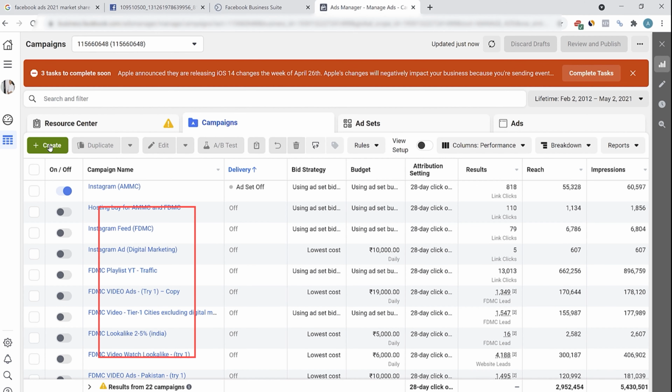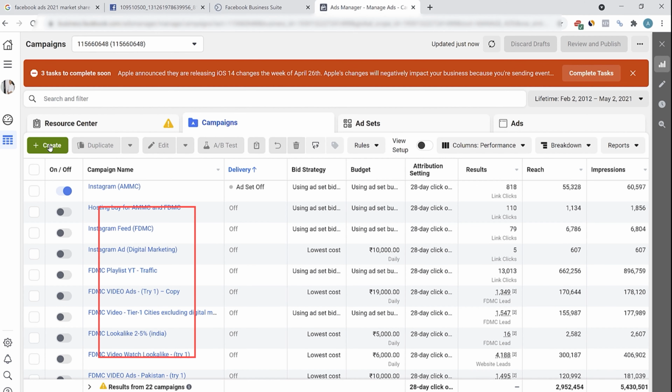And these are the main objectives. As I told you, at the campaign level, you select the objective of the campaign. So it could be awareness, it could be consideration, or it could be conversion. Awareness is when you want people to know more about your brand. Consideration is when you want to drive traffic, or when you want people to take a certain action. Like if you want them to click on your ad and come to a particular URL or engage with the ad. Maybe you are targeting people who might like the ad, comment on the ad. App install is when you want people to install your app.